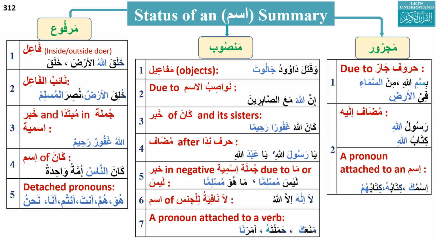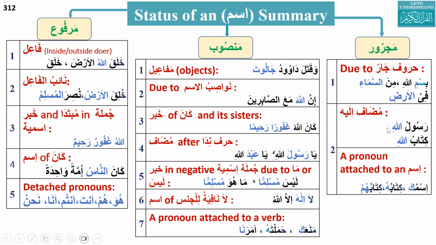The next thing is the status of a noun, when the status of a noun can be majroor. Very easy to remember. Two common types. The first is due to one of the haruf jar. If a noun is preceded by a harf jar, such as bi, min, fi, ala, the ba of qasam, ka, like that, there is a list of haruf jar, then the noun will be majroor. Everybody knows this. Bismi. Why is this ismi? Because of ba, which is one of the harf jar. Minas samai. Here the status is jar because of min. Fil ardi.